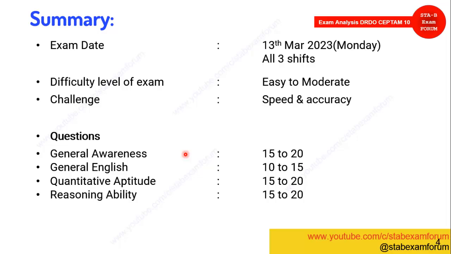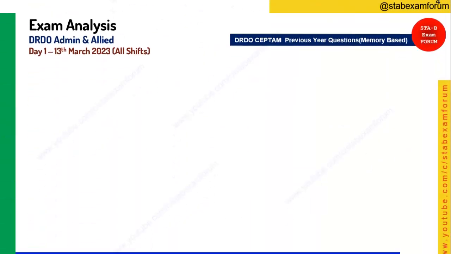Coming to the questions, they are not fixed, so we made them as per our assumption. From general awareness, quantitative and reasoning, students say they get almost 15 to 20 questions, and in English a maximum of 15 questions can be asked. So let's begin.